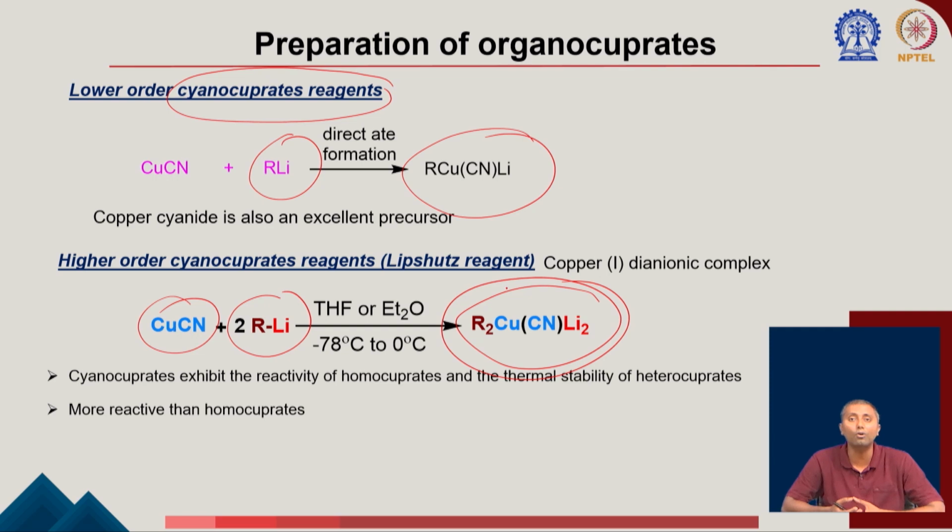Okay. So this is called the Lipshutz reagent, and after this discovery, this type of organocopper compound was used for several transformations. Not only the Lipshutz group, there are several other groups who have also developed organic transformations using this Lipshutz reagent. One of the important facts is this is much more reactive compared to the other copper reagents. Okay, and it has better thermal stability. So we are going to see some reactions where the other organocoppers didn't work, but using the Lipshutz reagent we can see the transformation is happening.